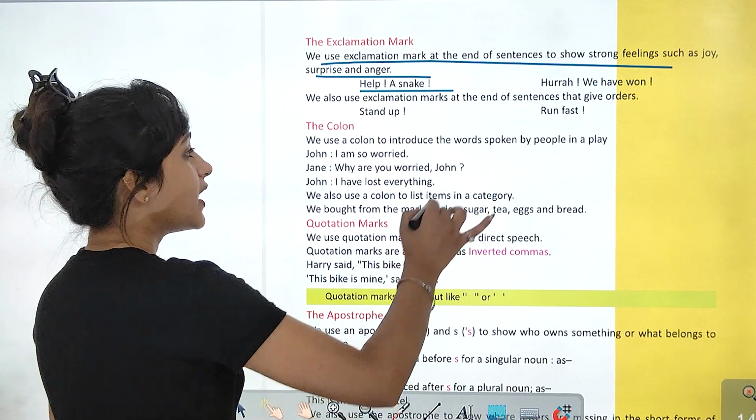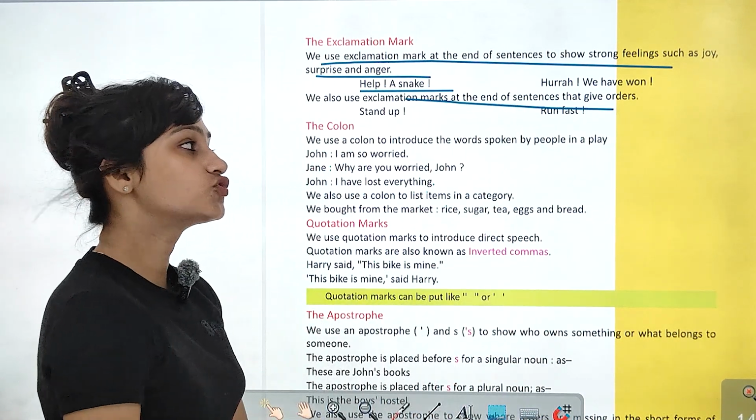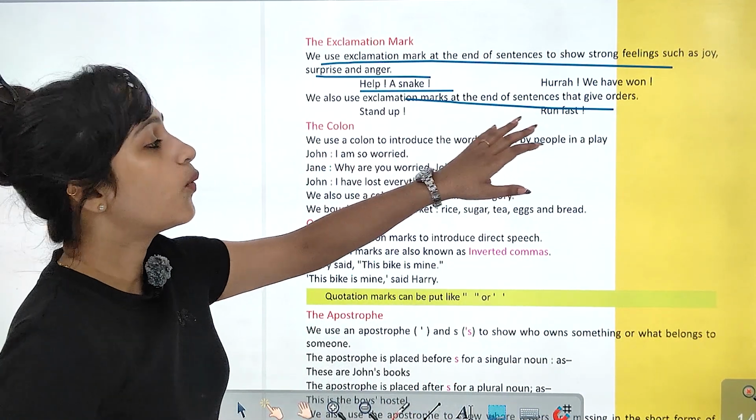We also use exclamation mark at the end of sentences. Sentences के end में use करते हैं जो हमें order दे रहे होते हैं, like stand up! Run fast!